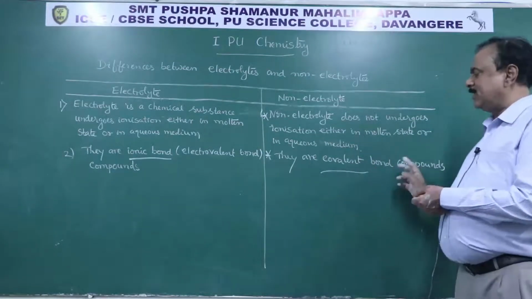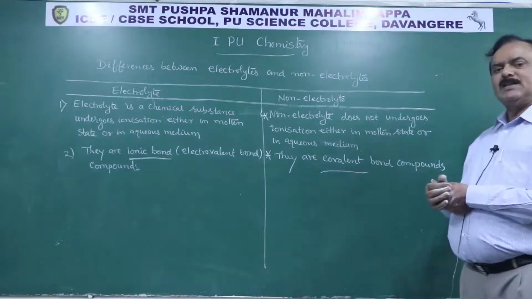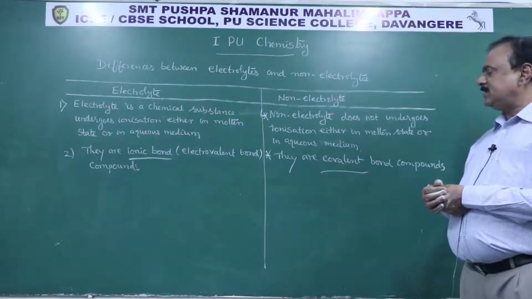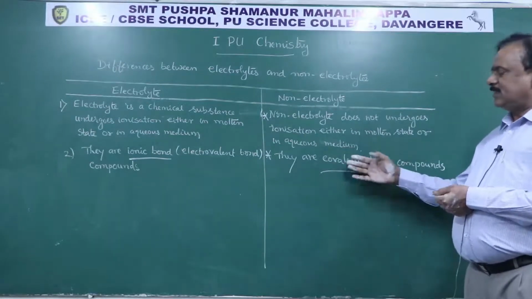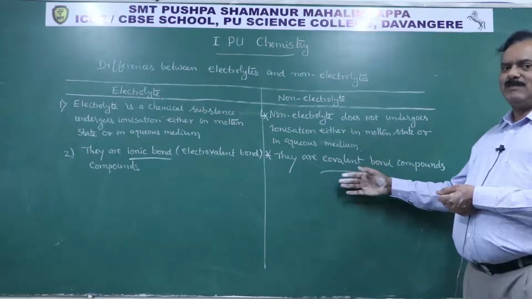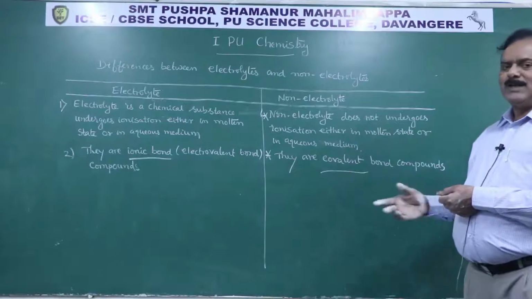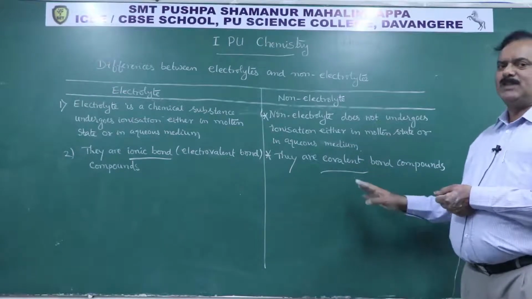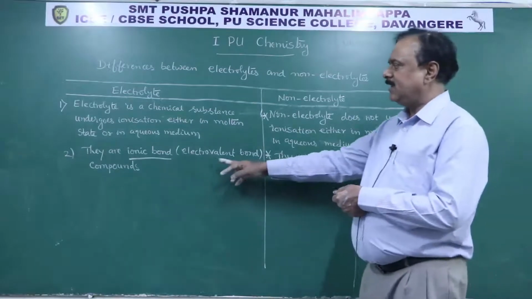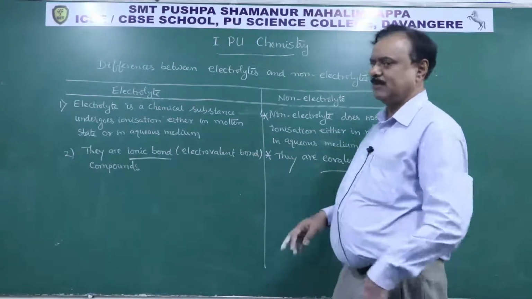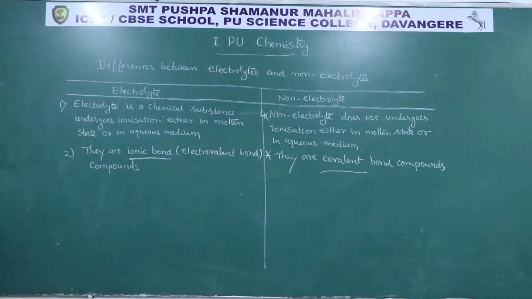But there are covalent bond compounds. In covalent bond compounds, usually there is sharing of electrons between two atoms, where each atom contributes one electron for the bond formation. They exist either in gaseous state, or liquid state with low boiling point, or solid state with low melting point. Those are the features of covalent bond compounds. Usually electrolytes are inorganic compounds and non-electrolytes are organic compounds.